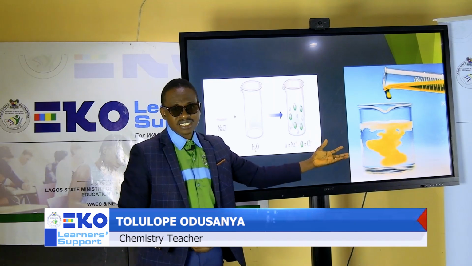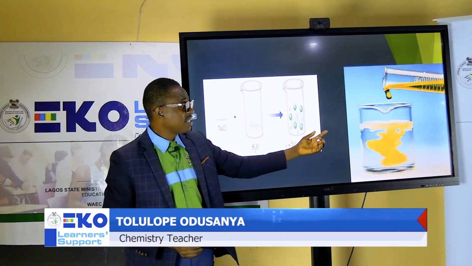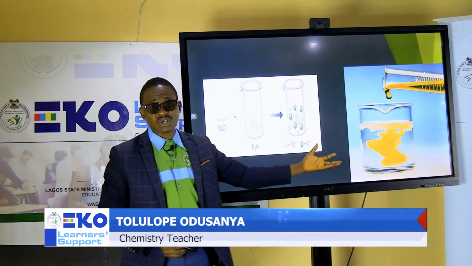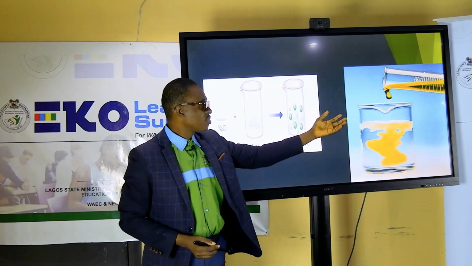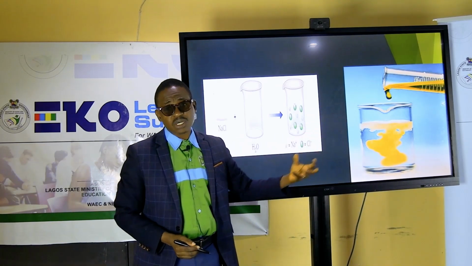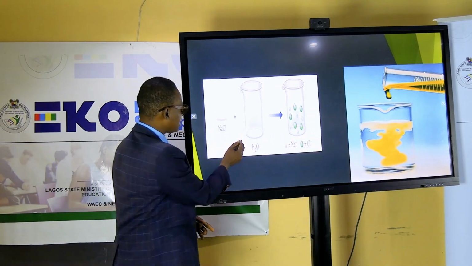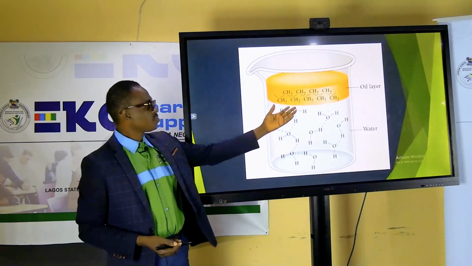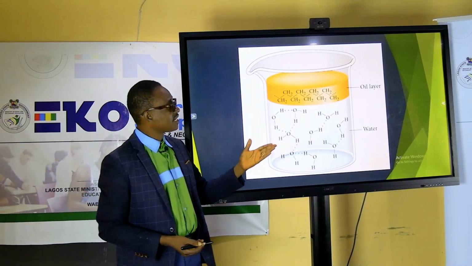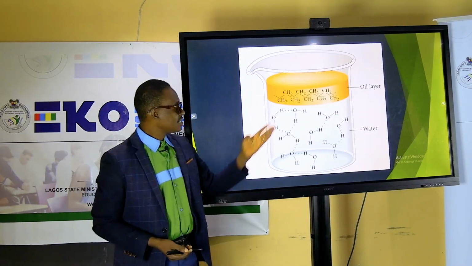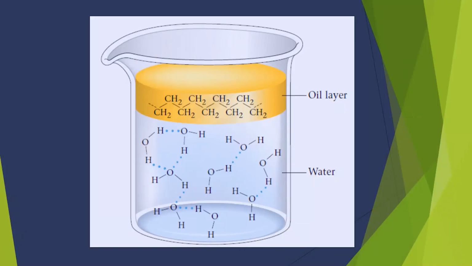Despite water being a universal solvent, it's finding it hard to dissolve. It can't dissolve because it's an organic compound. So let's see what happened to the oil inside the water. You discover that the water is not able to dissolve the oil.